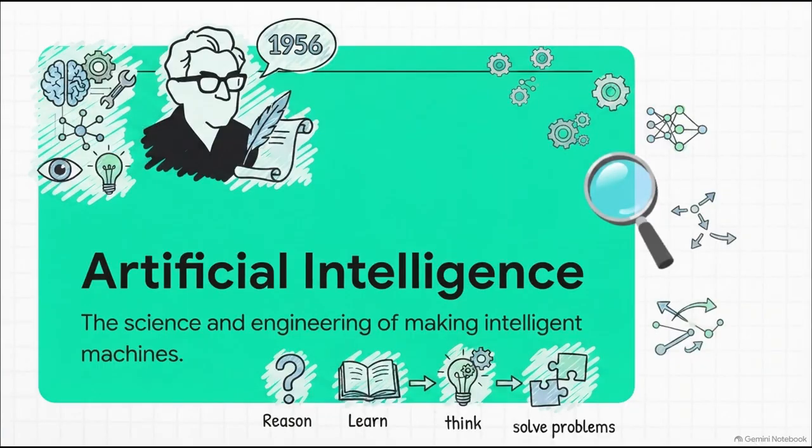Okay, so if you get a multiple choice question asking who the father of AI is, you literally just need to remember one name, John McCarthy. He's the one who actually coined the term artificial intelligence way back in 1956. And you really should know his exact definition. He called it the science and engineering of making intelligent machines. Basically, it's about programming machines to simulate human intelligence so they can think, learn, reason, and solve problems just like we do.